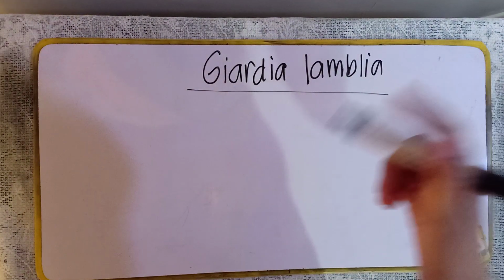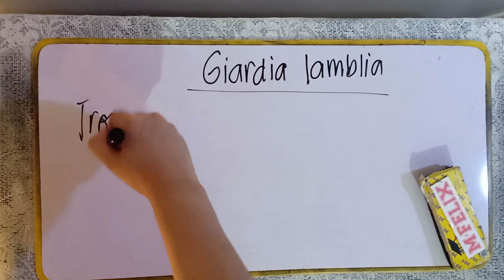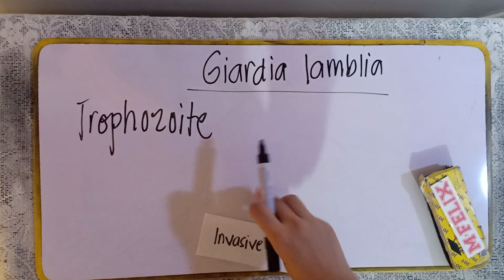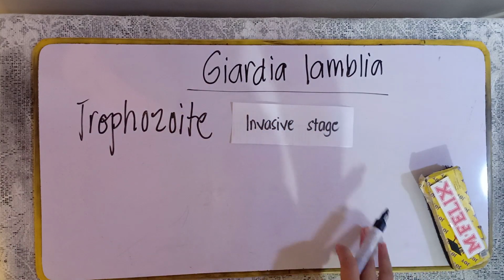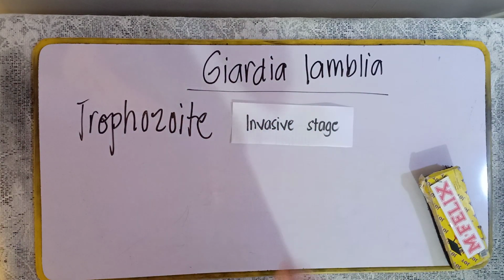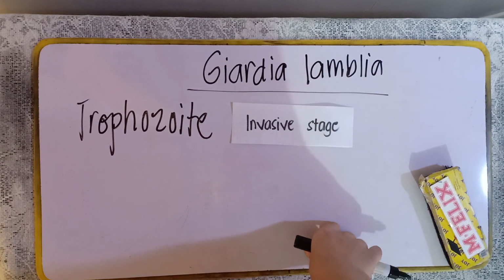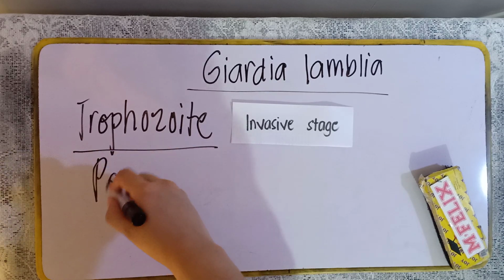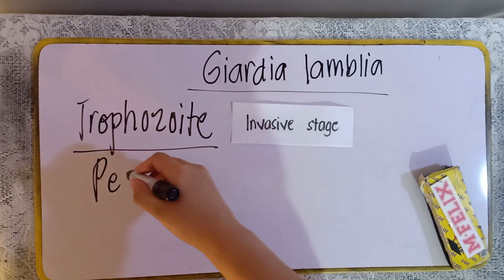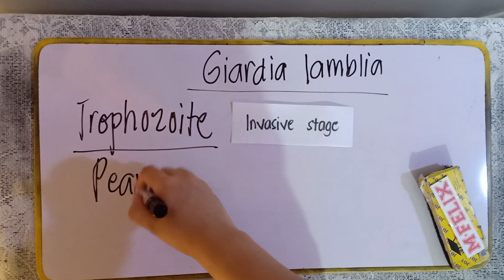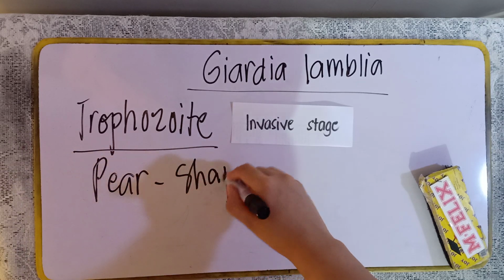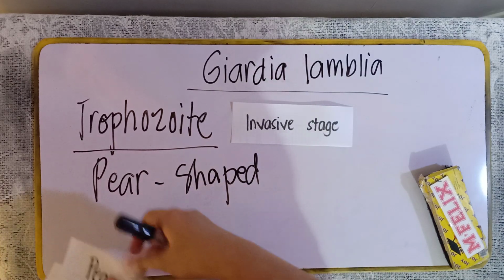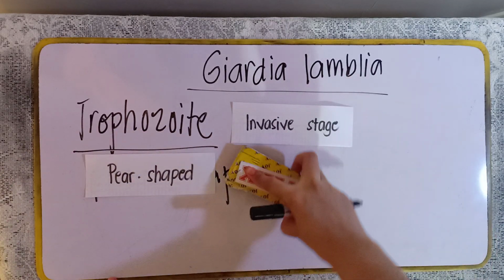Let us start first with their trophozoite. The trophozoite of this Giardia lamblia is also known as the invasive stage. The trophozoite of this one looks like a pear shape. It resembles a pear shape, or sa ibang libro, pyriform shape, or teardrop shape. It is pear shaped in appearance, yung kanilang trophozoite. Ay, nandito pala. Andyan pala, okay, pear shape.